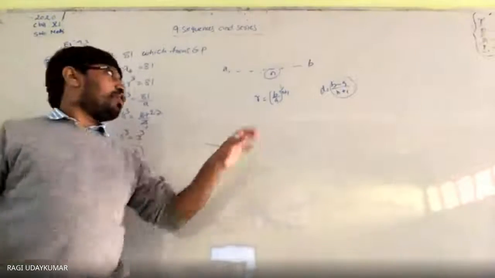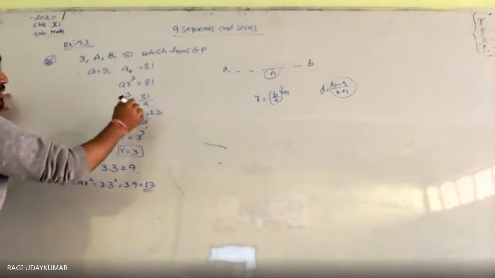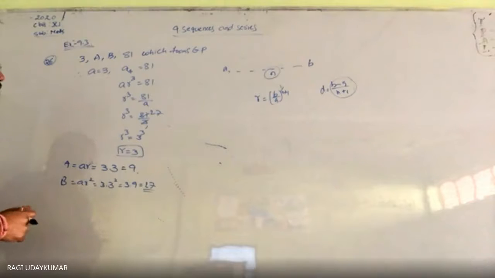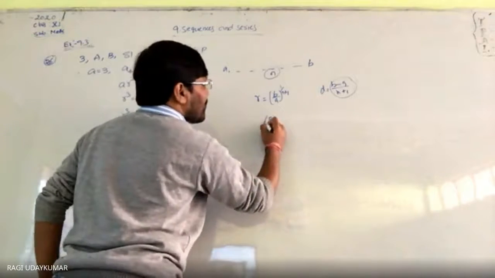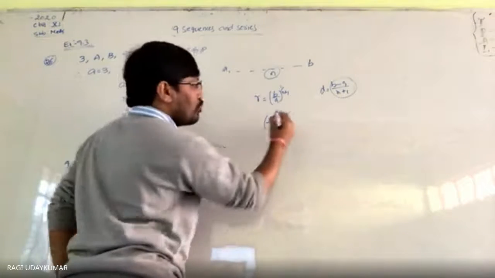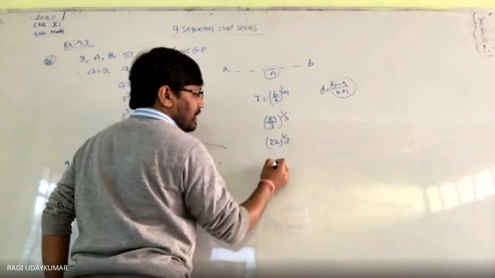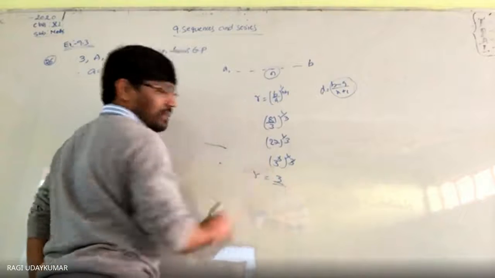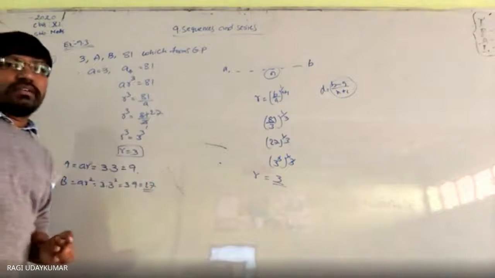If you want to find the common ratio, b by a, that is 81 by 3, which is 27, whole to the power of how many numbers are asked. Substitute: 81 by 3 whole to the power of 1 by, 2 numbers are asked, 2 plus 1, 3. So what do you get here? 27 whole to the power of 1 by 3, so 3 power 3 whole to the power of 1 by 3. 3 cancels, common ratio 3. As we are getting here, the same you can directly substitute in the formula and find out.